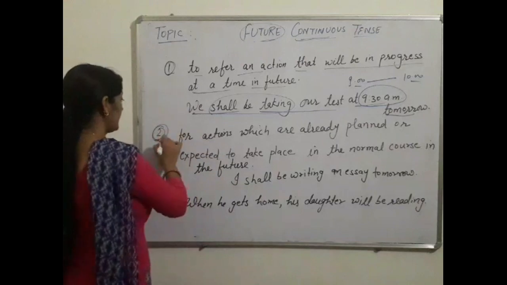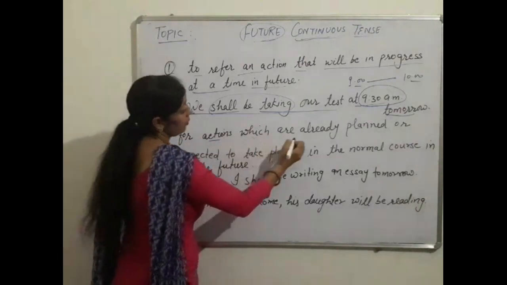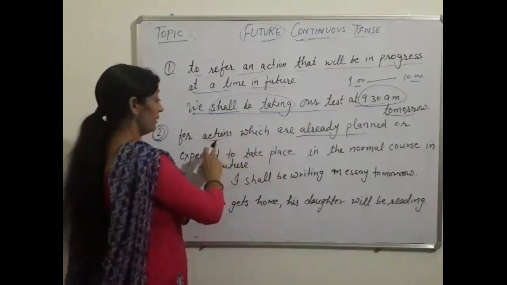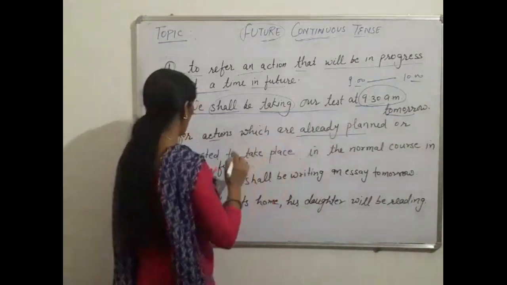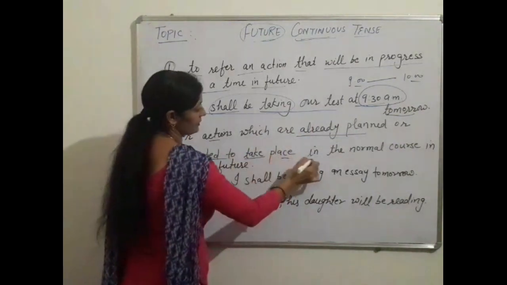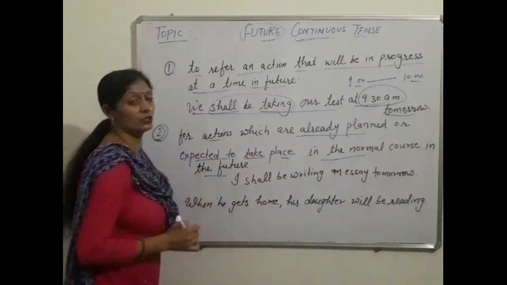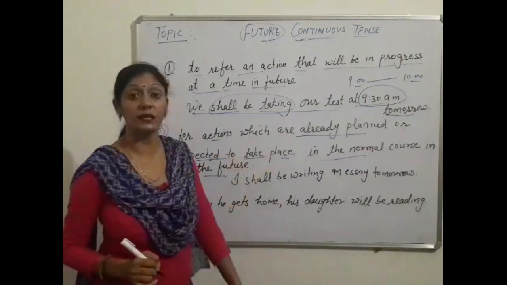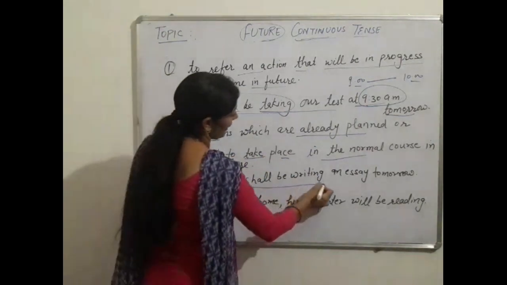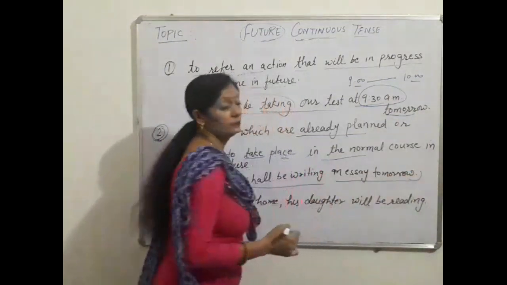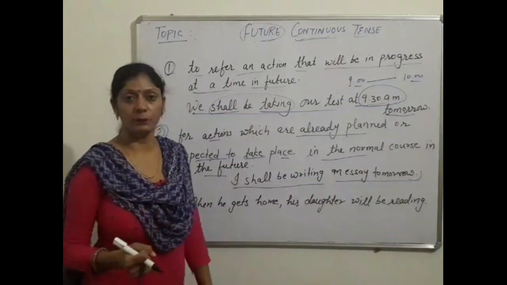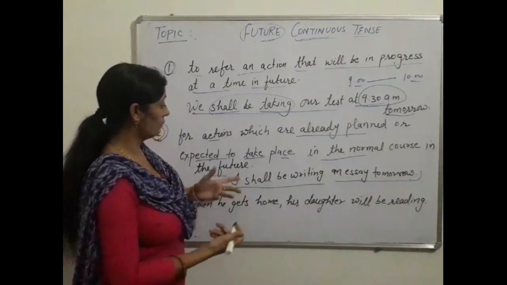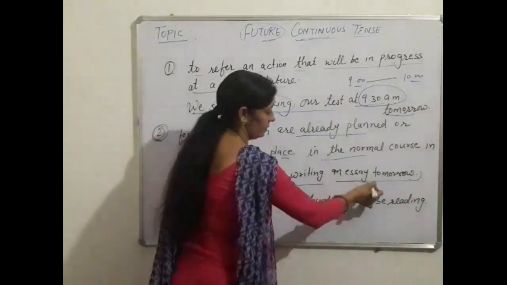The second use is for actions which are already planned. It means we have already planned that in future we will do that. These are actions already planned or expected to take place in the normal course in future. For example, I shall be writing an essay tomorrow. Maybe there will be an essay competition and you are going to appear in it. Then you will say, I shall be writing an essay tomorrow.